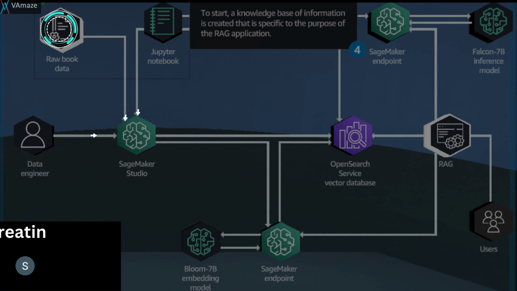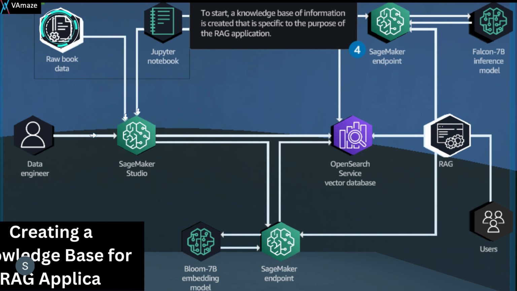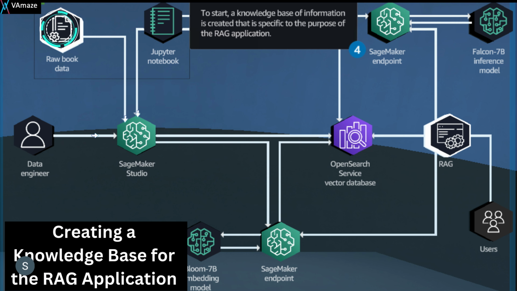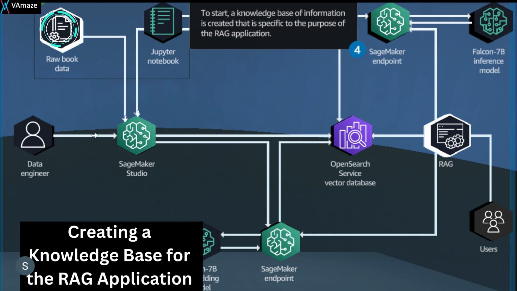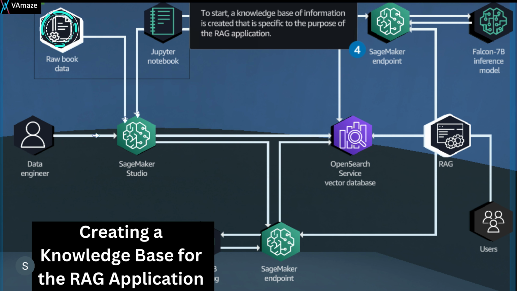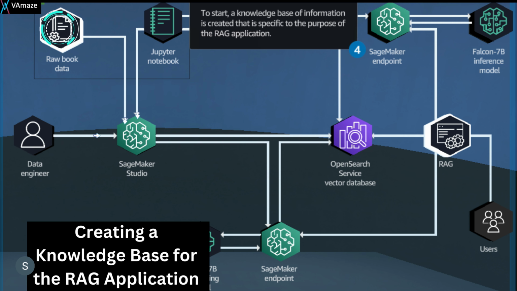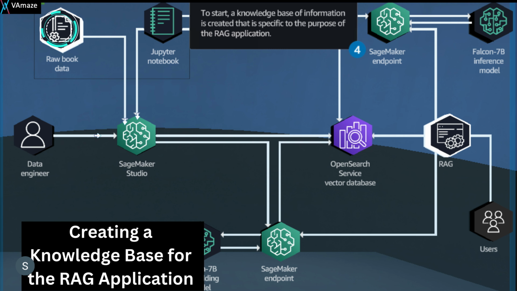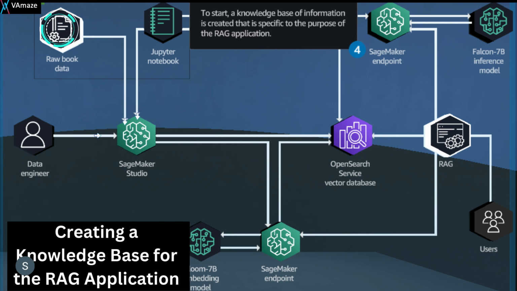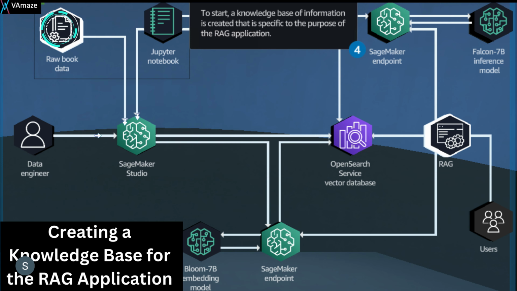This step focuses on creating a knowledge base for the RAG application. This is the initial step, involving building a comprehensive knowledge base that is tailored to the specific requirements of the RAG application. The knowledge base serves as the foundation for the system, providing the LLM with the necessary information and context to generate accurate and relevant responses. The content of the knowledge base should be carefully curated and organized to ensure its effectiveness in supporting the application goals.